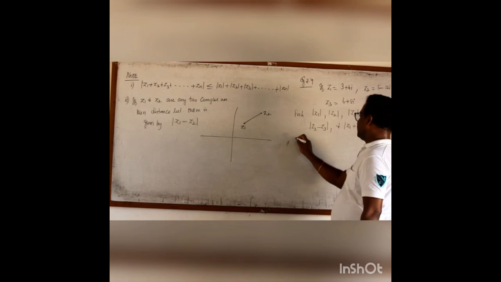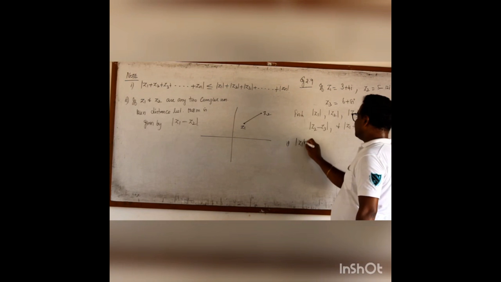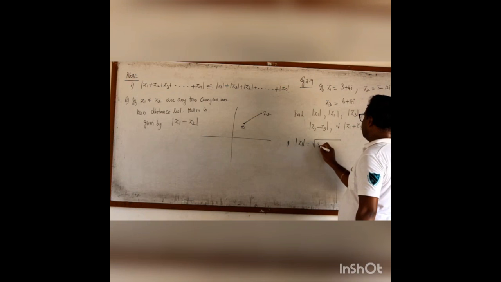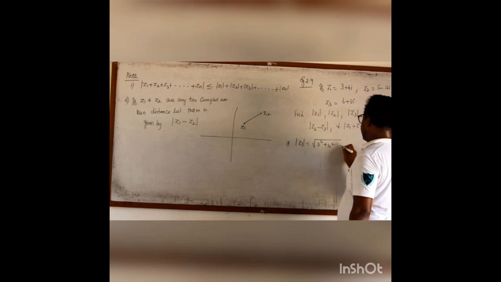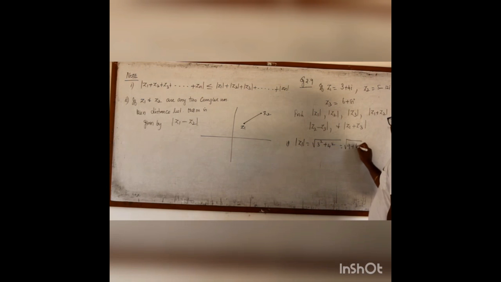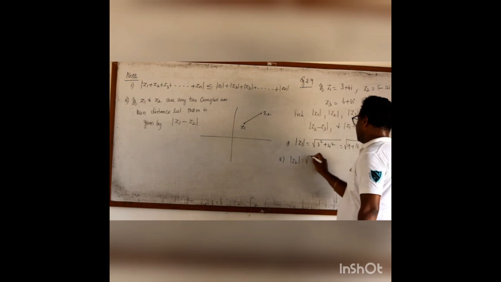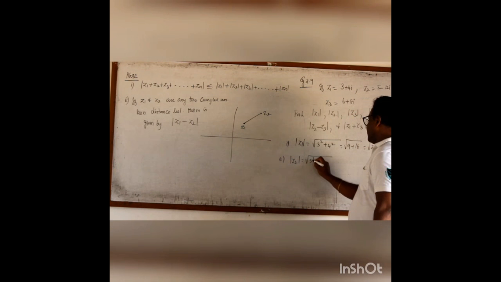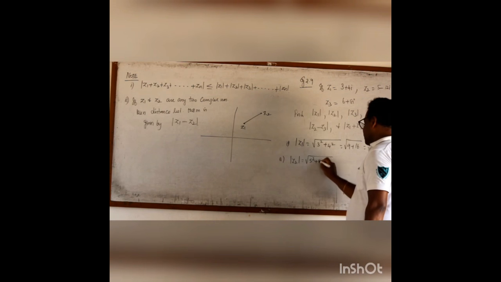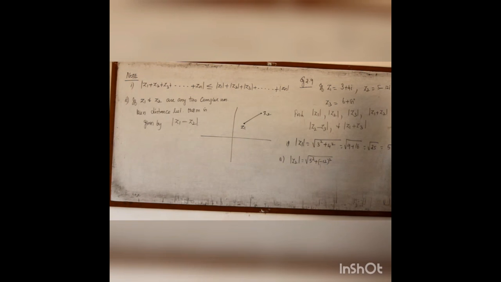First one, modulus of z1 is root of 3 square plus 4 square. It is 9 plus 16, 25, that is 5. Second one, modulus of z2 is root of 5 square. Since it is minus 12, write it as minus 12 in the bracket.